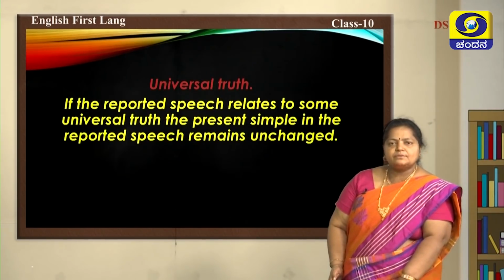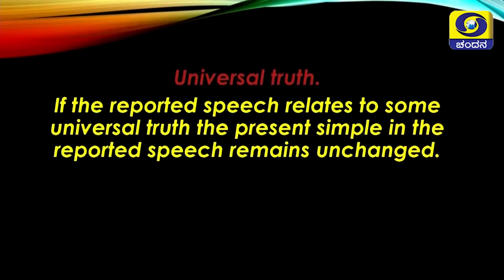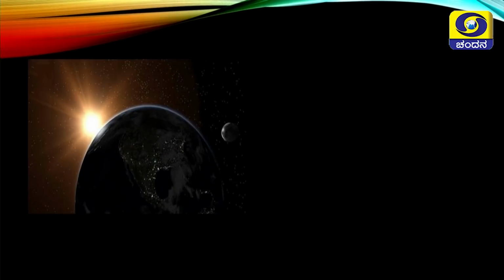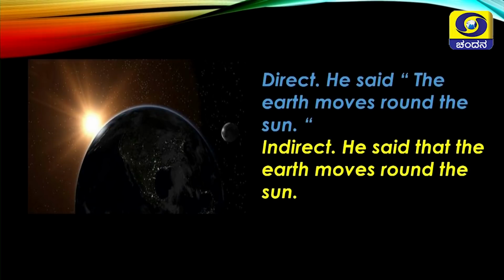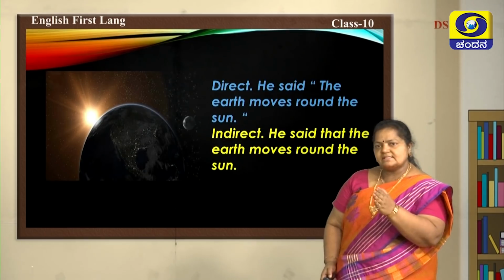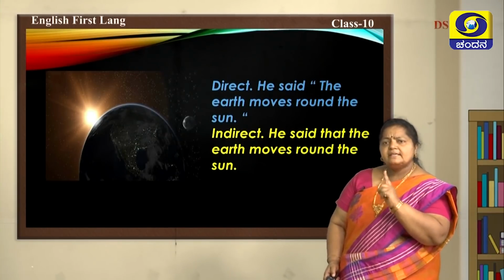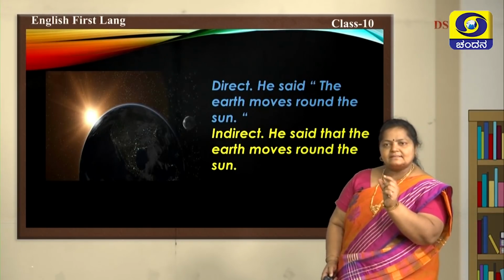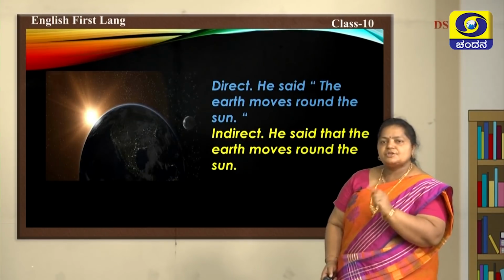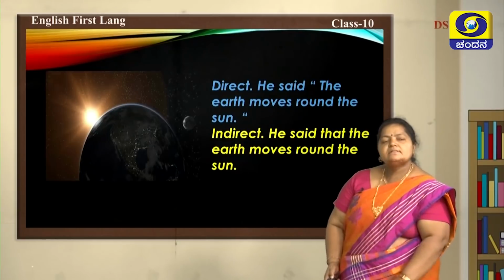So there is a universal truth here. What is this universal truth? If the reported speech relates to some universal truth, the present simple in the reported speech remains unchanged. How? Direct speech here is, he said, "The earth moves round the sun," right? When you say it in indirect speech, this is a universal truth here. He said that the earth moves around the sun. You can't change it. Can you see the second part of the sentence is not changed? Only "that" has been added here. He said that the earth moves round the sun.